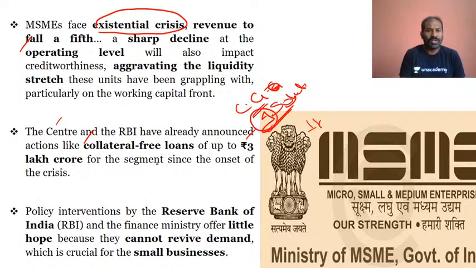So definitely, the small businessmen who will take loans would be collateral free. That means not attaching any kind of property to it, they will have collateral free loans up to 3 lakh crores. And this was taken up by the RBI and then the center. And definitely we have seen the various policy interventions by the Reserve Bank of India and the finance minister, but they offer little hope, and they cannot revive the demand. That is what is very important.